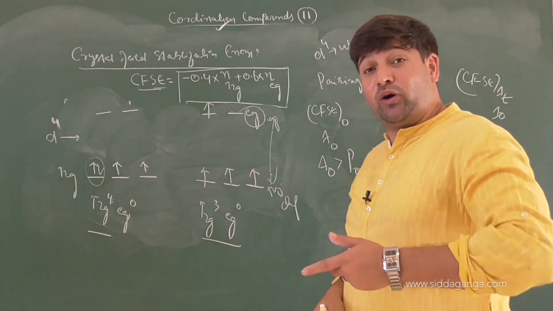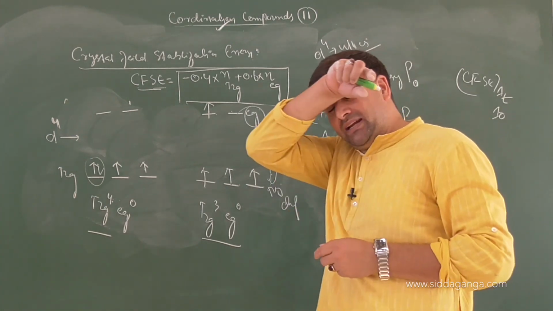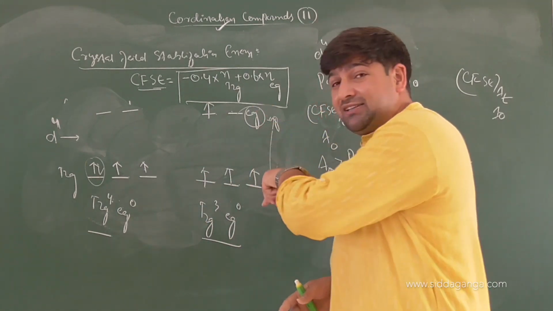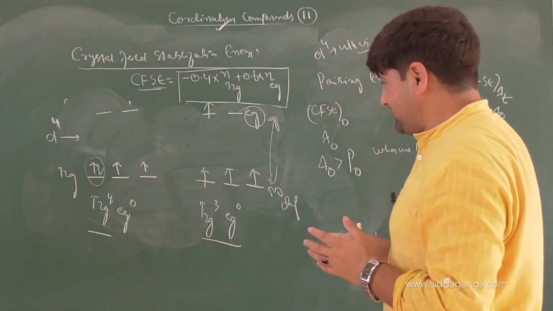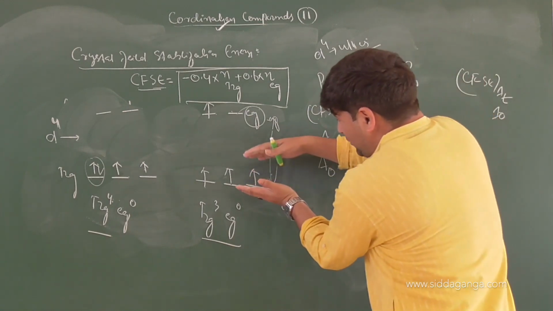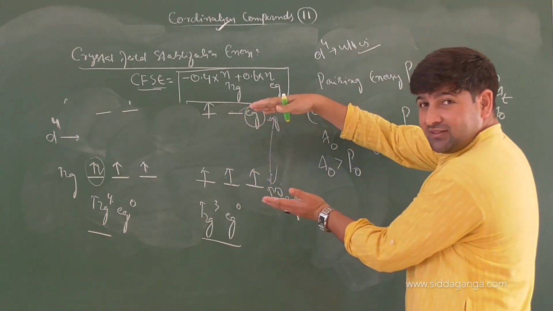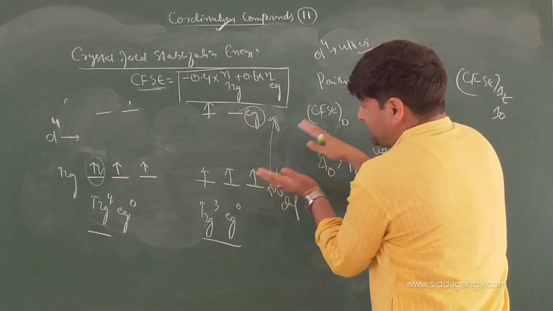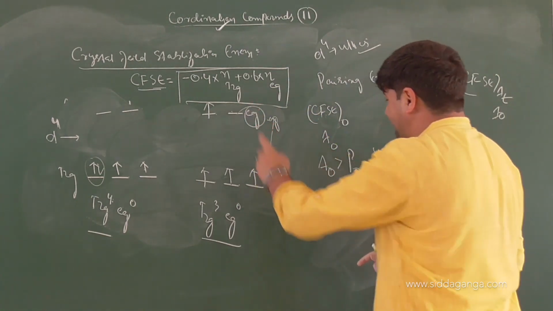Thus, what we said earlier in VBT, that when a strong ligand will come, pairing occurs. Crystal field answers that and says why? Because when there is breaking of the d orbitals, the T2G set and EG set breaking off, if the ligands are very strong, then the crystal field splitting energy is very high.